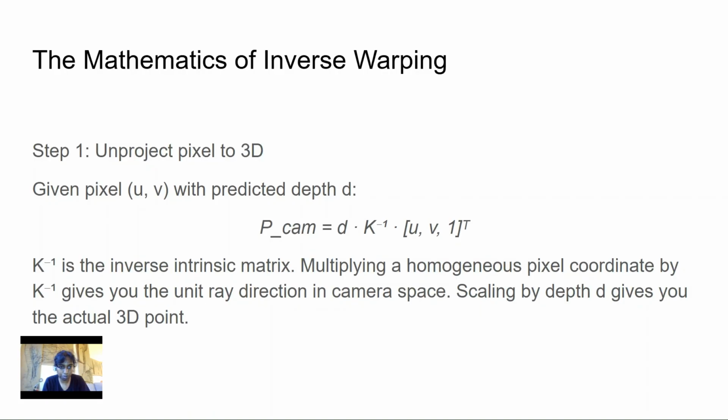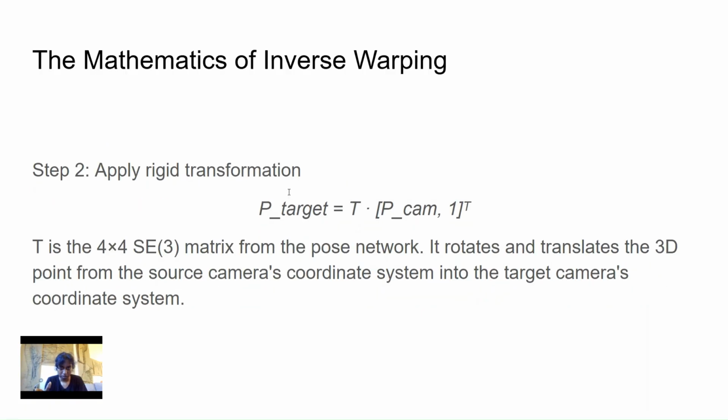Now, step two, the rigid transformation. The pose network gave us a 4 by 4 transformation matrix T. So we multiply every 3D point that we calculated in the previous step by T, and we express it in the source camera's coordinate system rather than the target camera's coordinate system. And we get P target from there.